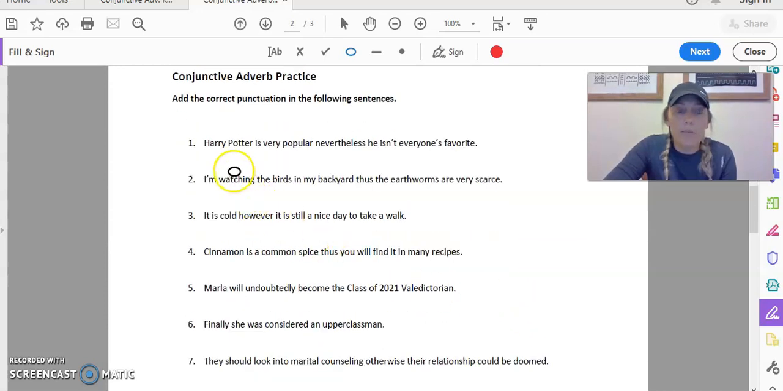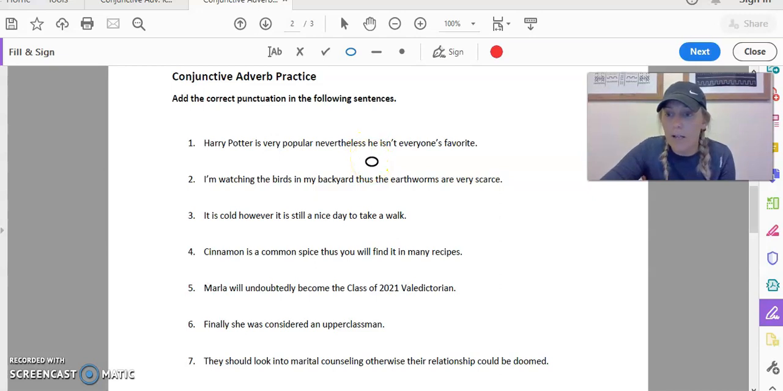Number 1, it says Harry Potter is very popular. Nevertheless, he isn't everyone's favorite. Okay. Hopefully you can pick out the conjunctive adverb in the sentence just by reading it. You can sense the shift in the sentence and where the semicolon and the comma would need to go in this case. Harry Potter is very popular. That's an independent clause. It's a complete sentence, right? On its own. So is he isn't everyone's favorite. He isn't, right? So you've got an independent clause here, an independent clause here, and the word nevertheless is your conjunctive adverb. So I would put, because I have 2 independent clauses, a semicolon here and a comma here.